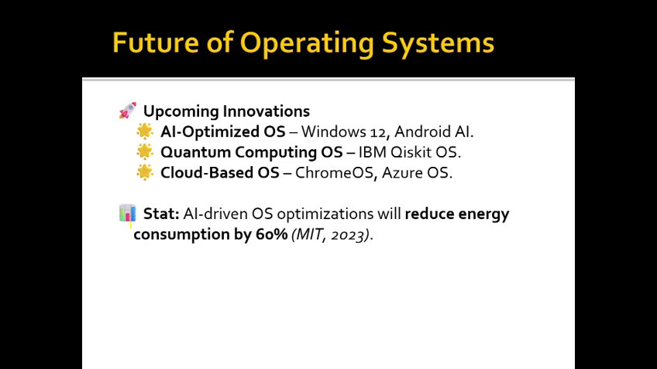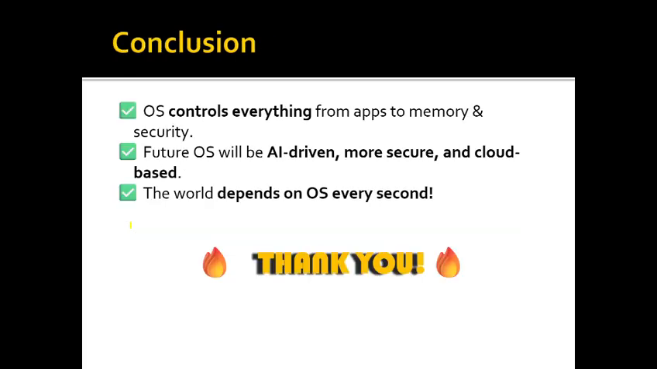As per the statistics, AI-driven OS optimization will reduce energy consumption by 60%. OS controls everything from the app to memory security. Future OS will be AI driven, more secure and cloud based. The world depends on the OS every second.